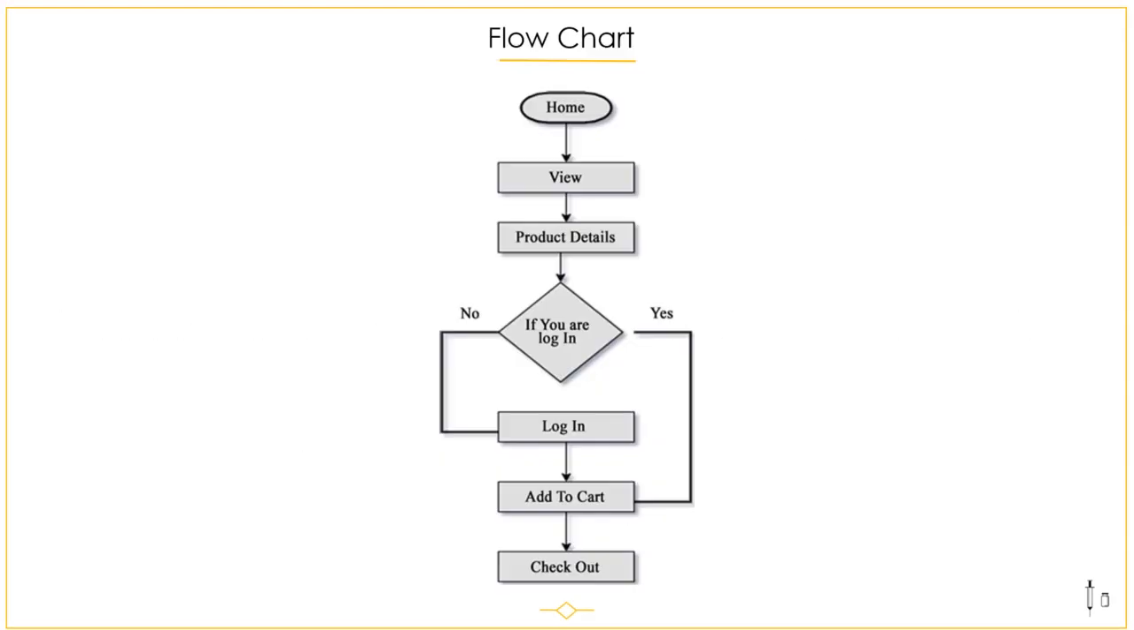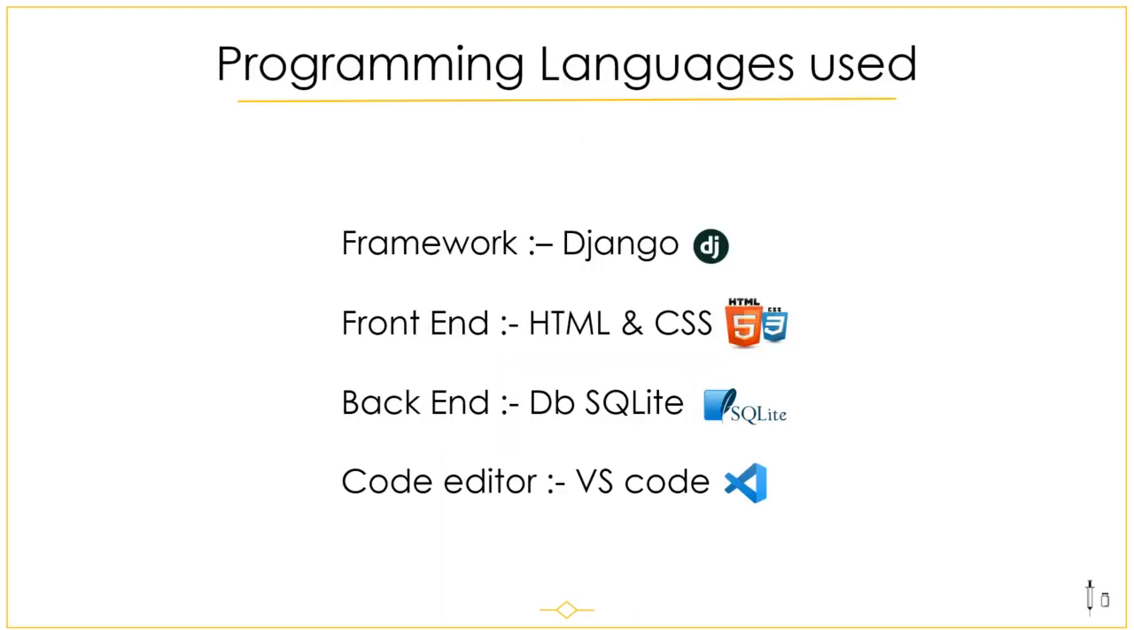This is the flowchart of our website, in which we have a home page. In that we can see all the products. If the user has logged in, then they can add the product to the cart. After that they can check out the pricing and place the order. We have used the Django framework, HTML and CSS as front end, SQLite for the database, and VS Code as the code editor.